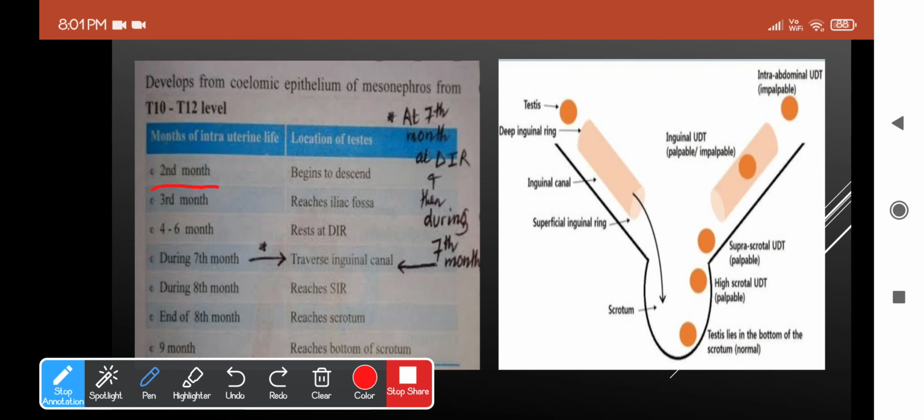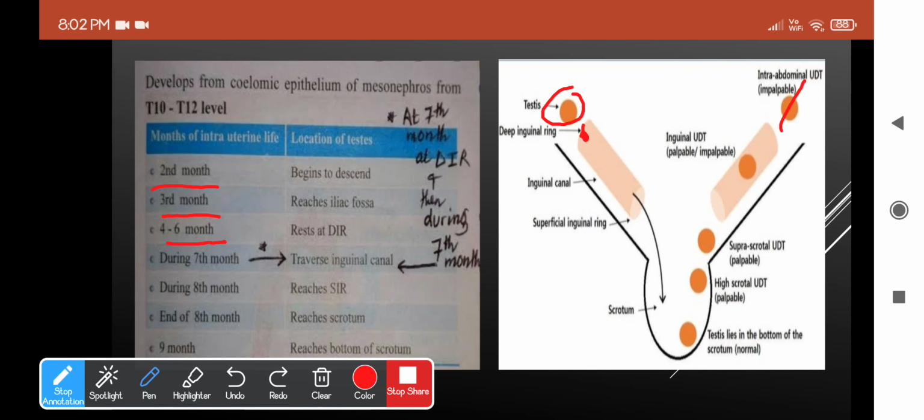At third month, this will be reaching the iliac fossa somewhere over here. Okay, the iliac fossa. See, and around 4 to 6 months, the testis tends to rest at the deep inguinal ring. You know, inguinal canal has a superficial and deep inguinal ring, and the testis tends to rest over here for around 4 to 6 months.